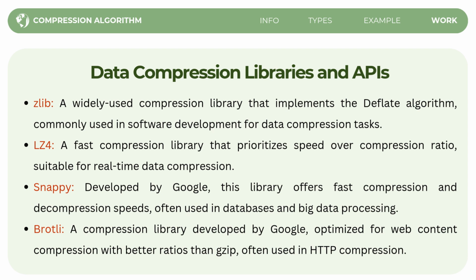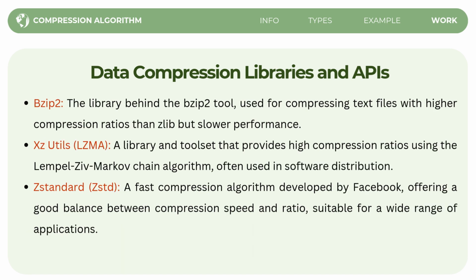Lastly is Brotli. Brotli is another compression library developed by Google. It is optimized for web content compression, offering better ratios than gzip, often used in HTTP compression for websites.